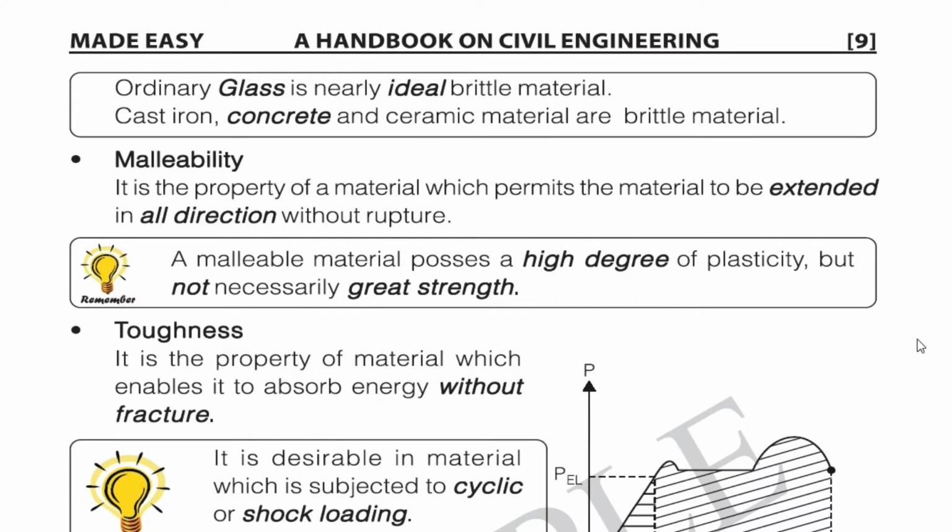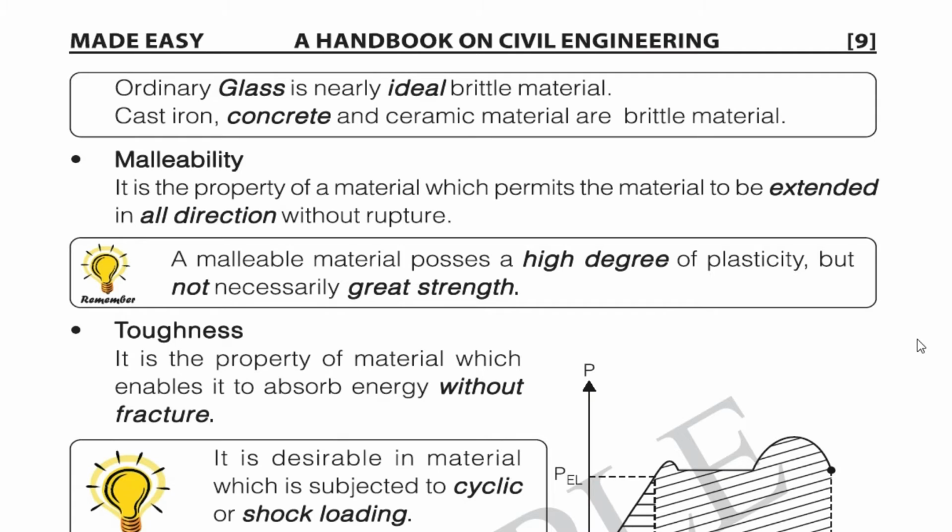So the next one is malleability. This is a property of a material which permits it to be extended in all directions. If the material is only allowed to extend in the longitudinal direction, that is called ductility. In malleability it is extended in all directions without rupture. A malleable material possesses a high degree of plasticity but not necessarily great strength.